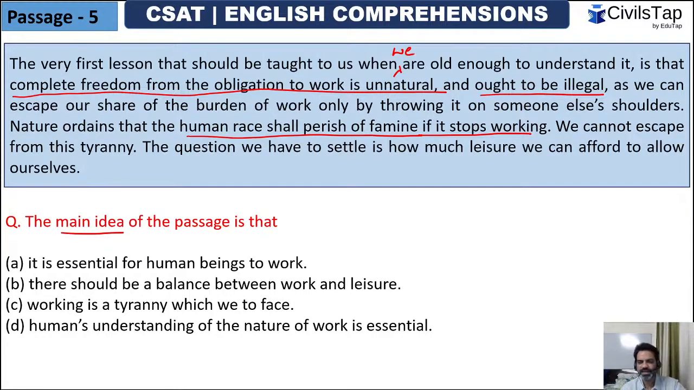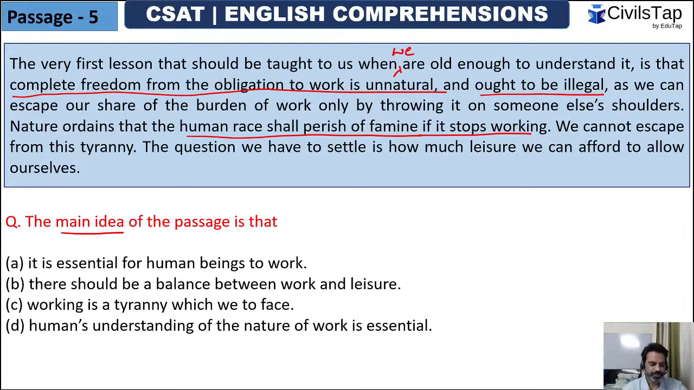So basically, he's trying to say that a person cannot escape work. He cannot always have leisure. But the question is, we have to understand how much leisure we can afford to allow ourselves. That does not mean that you always have to work, or it does not mean you always have to acquire pleasure.